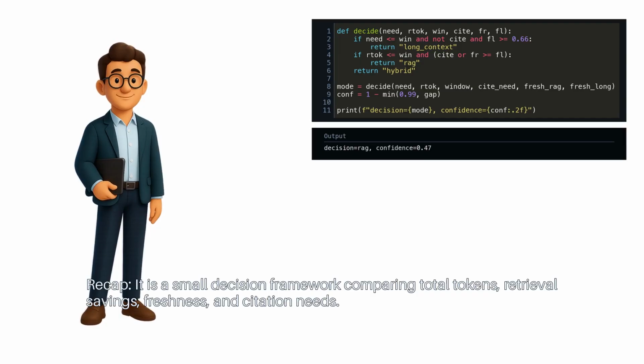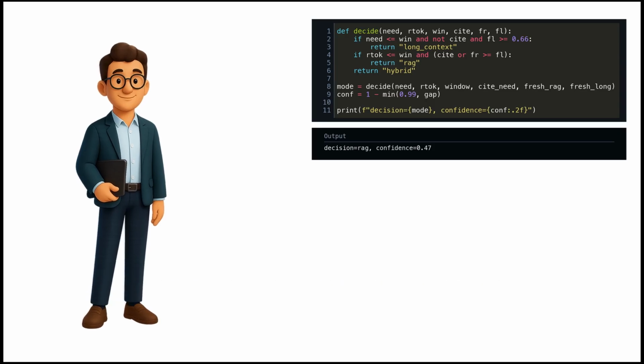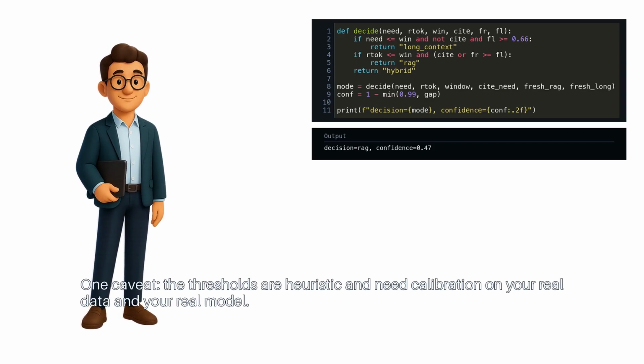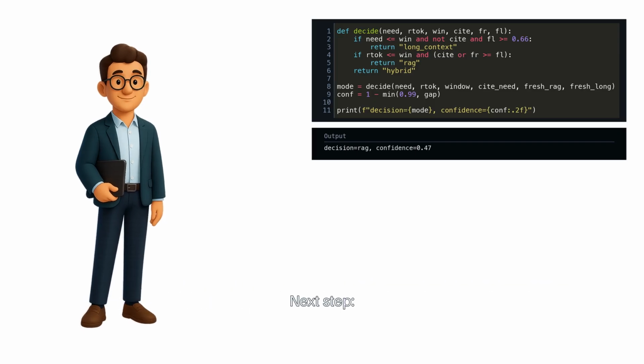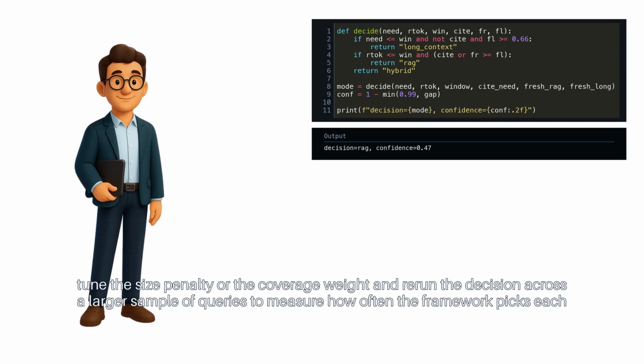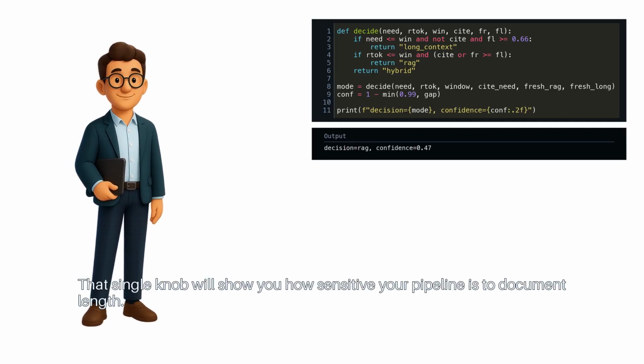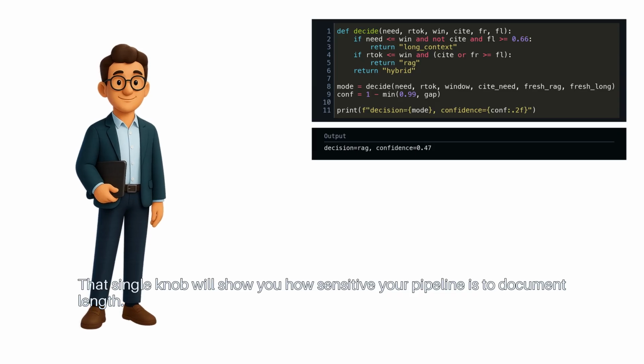Recap. It is a small decision framework comparing total tokens, retrieval savings, freshness, and citation needs. Use it when you must balance latency, cost, and provenance for question answering. One caveat: the thresholds are heuristic and need calibration on your real data and your real model. Next step: tune the size penalty or the coverage weight and rerun the decision across a larger sample of queries to measure how often the framework picks each mode. That single knob will show you how sensitive your pipeline is to document length.